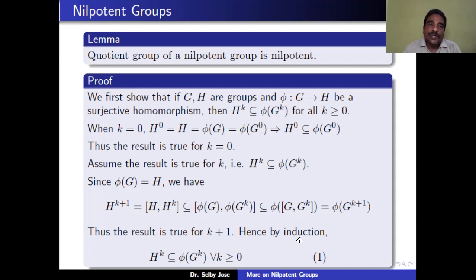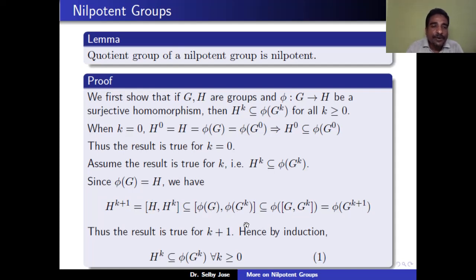Assume the result is true for k. That means Hk is a subset of phi of Gk. But we know that phi of G is equal to H because phi is a surjective homomorphism. Therefore, by definition, H(k+1) is equal to the commutator of H, Hk, and H is equal to phi of G, and Hk is contained in phi of Gk by the induction assumption. We have the commutator of H, Hk is contained in the commutator of phi of G, phi of Gk.